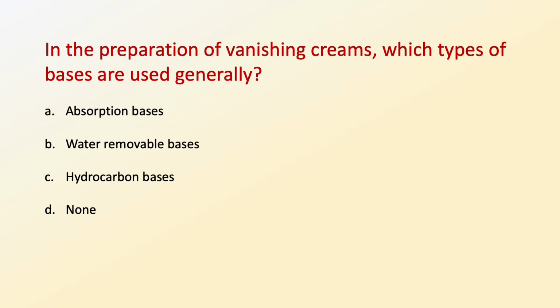In the preparation of vanishing creams, which types of bases are used generally? Options are option A, absorption bases, option B, water removable bases, option C, hydrocarbon bases, or option D, none of the options are correct. So the correct option is, while preparing the vanishing creams, water removable bases are generally used as the main base of these preparations. So the correct option is option B, which is water removable bases. Now let's move on towards the next question.